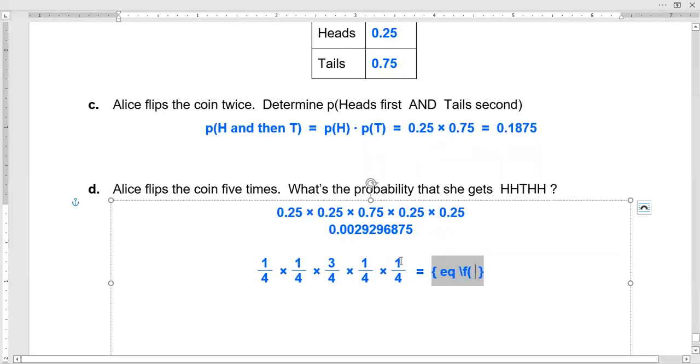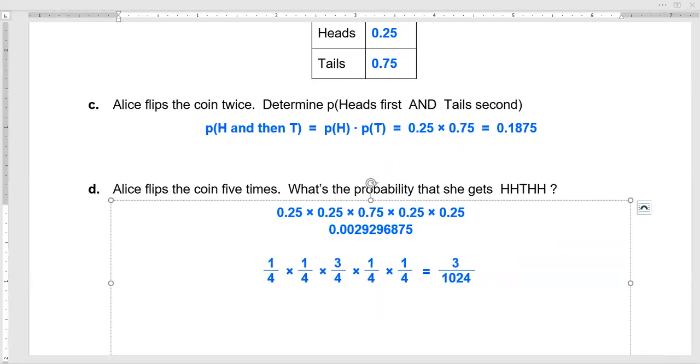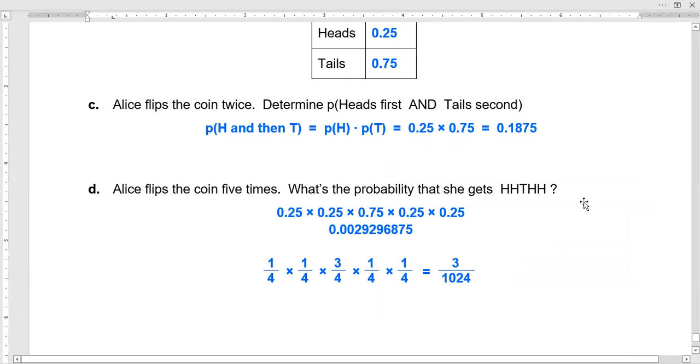We've got a bunch of 1s times a 3, so we'll have a 3 for the numerator. And then we have a bunch of 4s in the bottom. So 4 times 4 times 4 times 4 times 4 is going to give us 1024. So our final answer here could be the fraction 3/1024, or it could be this really long decimal, depending on the mood we're in at the moment, I guess.